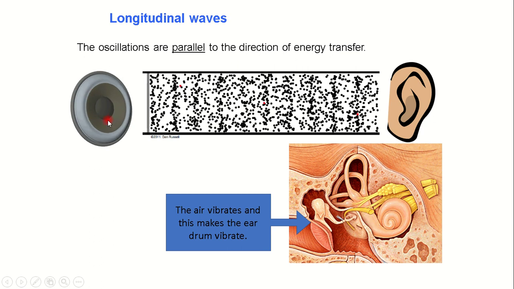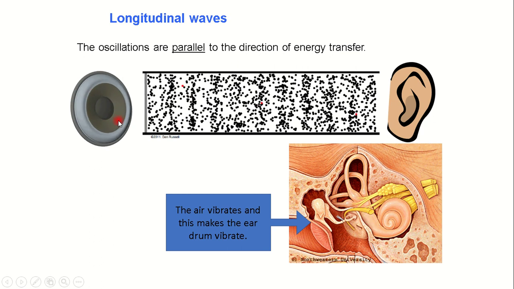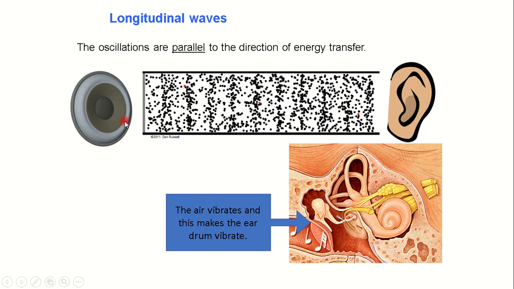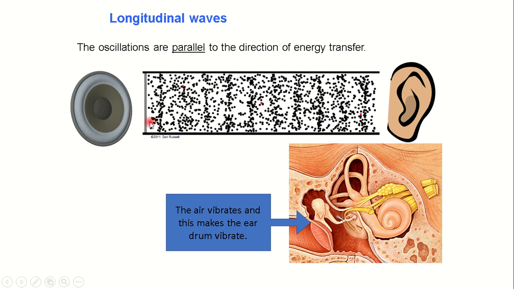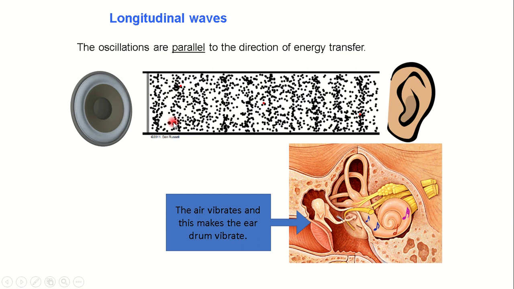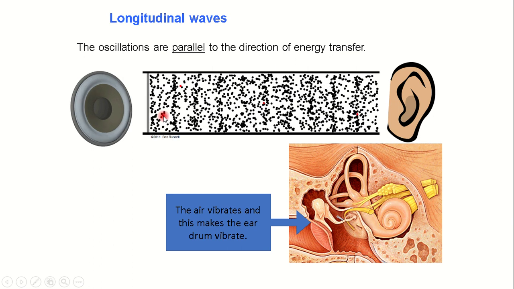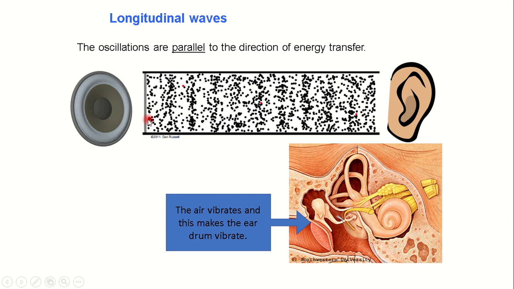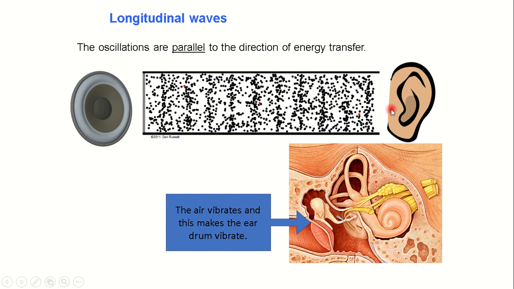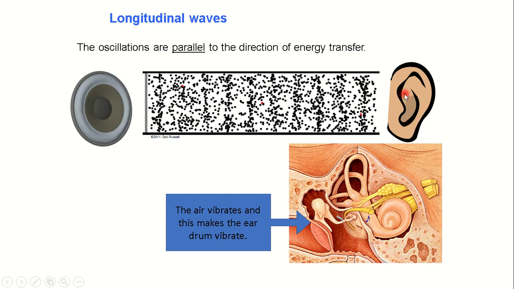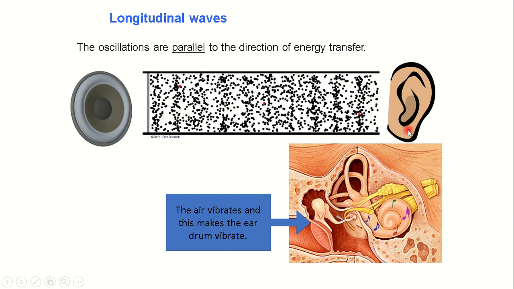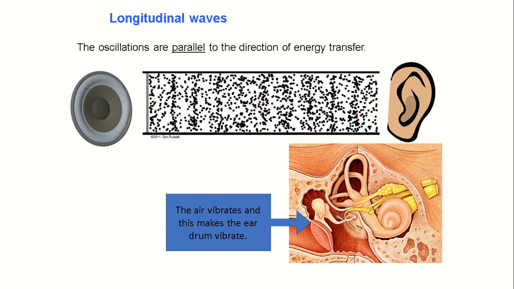Now notice the back and forth movement of this speaker. The forward movement pushes the particles together, while the backward movement separates the particles, and the sound wave travels through the air. Notice that even in the air we have particles, so these particles tend to vibrate too.